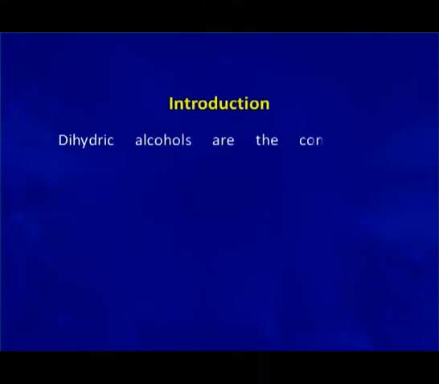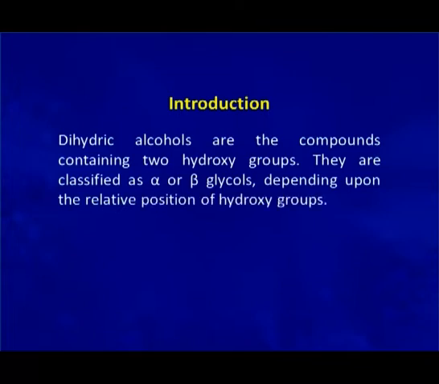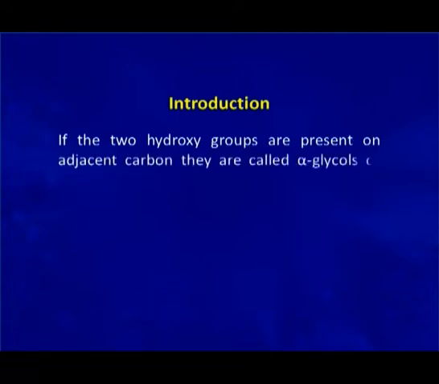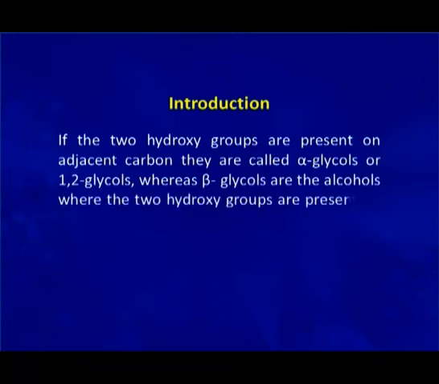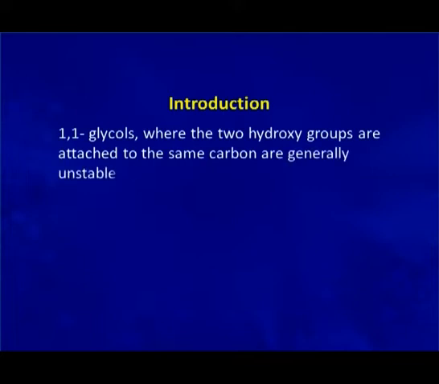Dihydric alcohols are classified as alpha glycols or beta glycols depending upon the relative position of hydroxy groups. If the two hydroxy groups are present on adjacent carbons, they are called alpha glycols or 1,2 glycols, whereas beta glycols are the alcohols where the two hydroxy groups are present on relative 1 and 3 positions. 1,1 glycols are the dihydric alcohols which have two hydroxy groups on the same carbon.